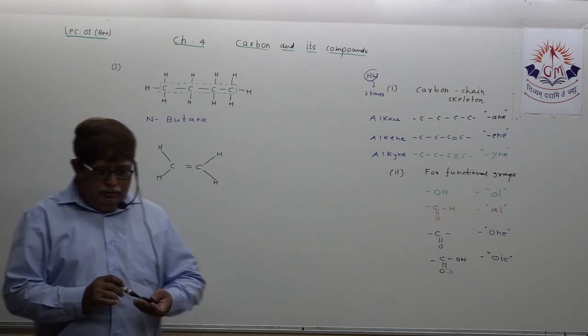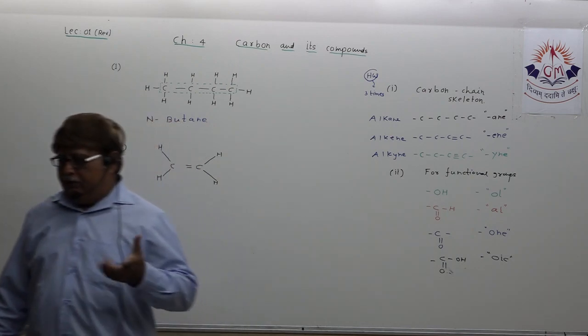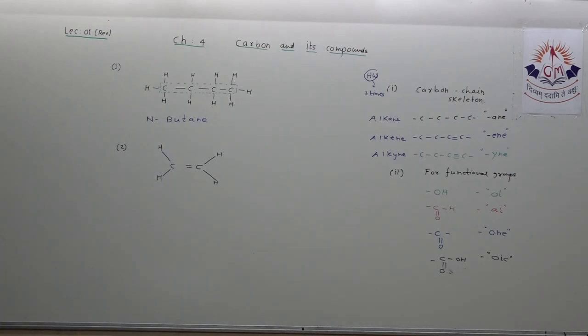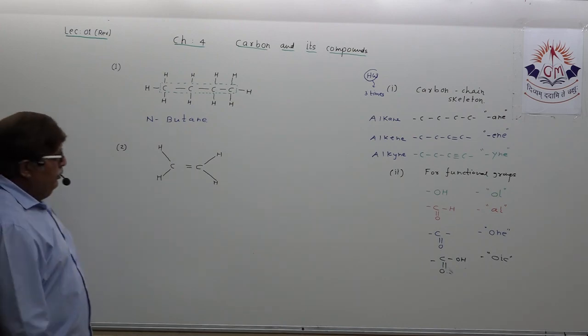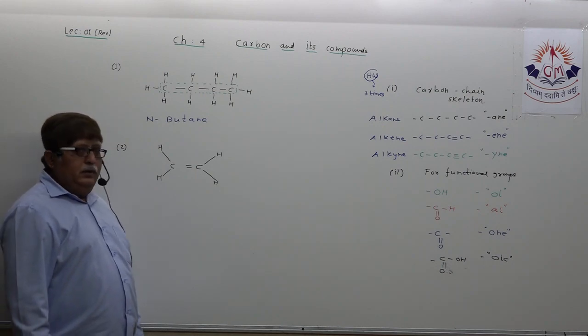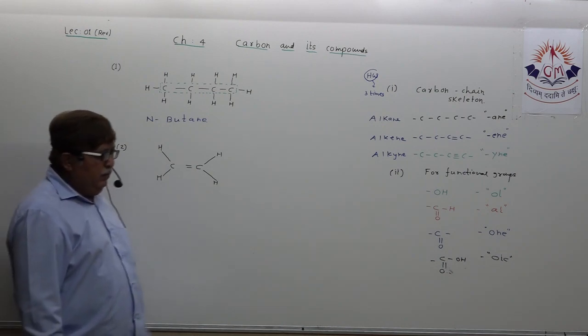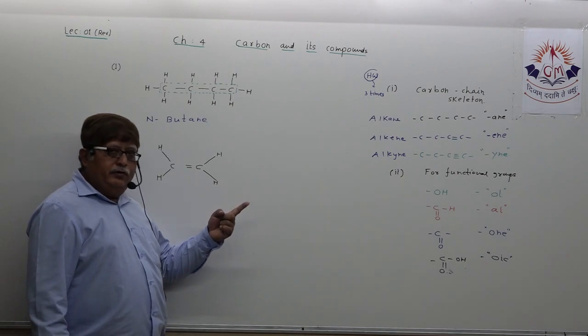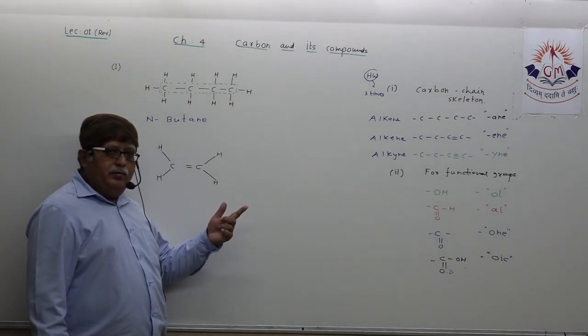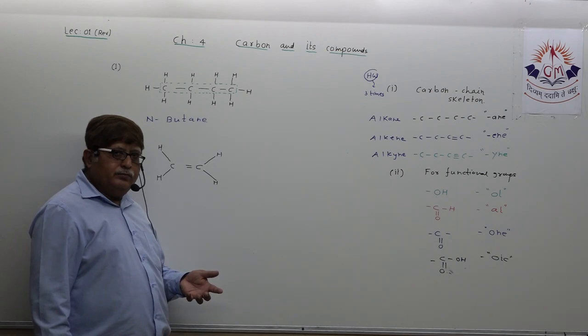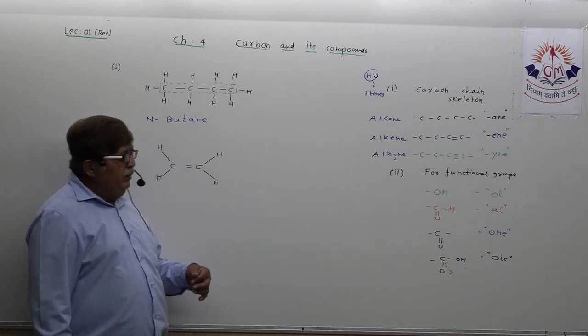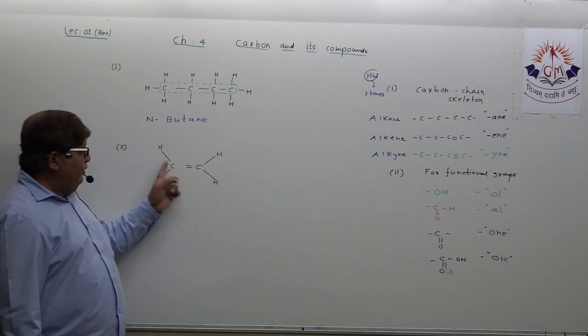What I told, dear student, I am just giving a fraction of time to you so that every student can try and understand. I have just given an organic structure here and you need to name it. The first basic: is there the presence of any functional group? Not at all. Then see the carbon skeleton.